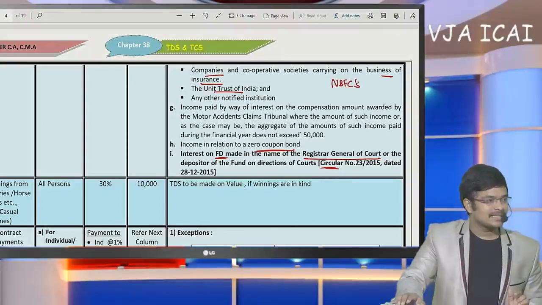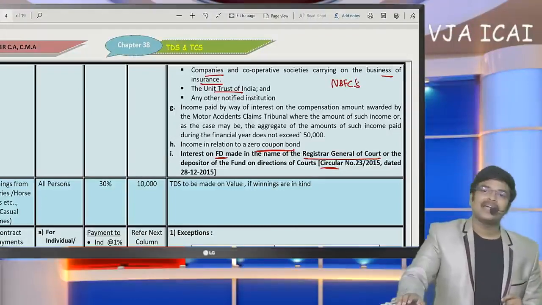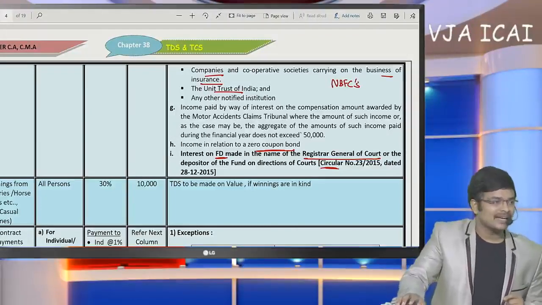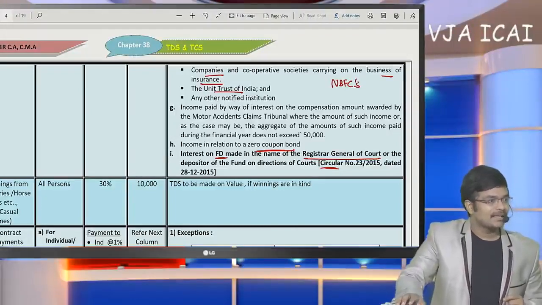Next, secured debentures, unsecured debentures. In both the cases, sir, whatever may be, if debenture interest exceeds 5,000, TDS has to be deducted. Have the provisions of TDS changed now in the latest budget?